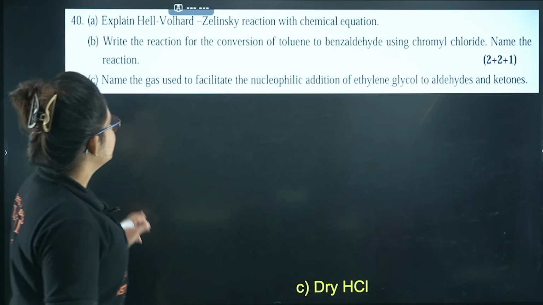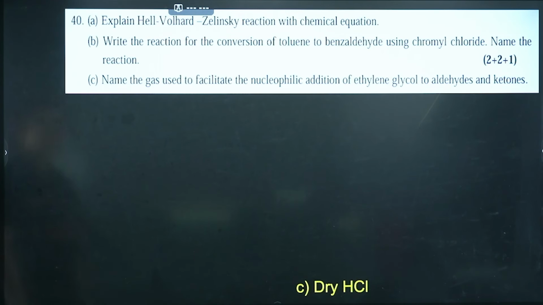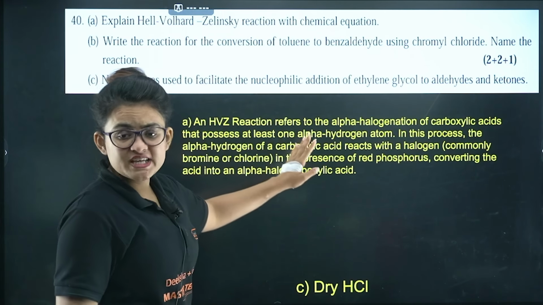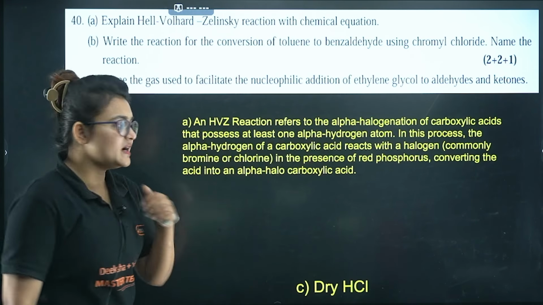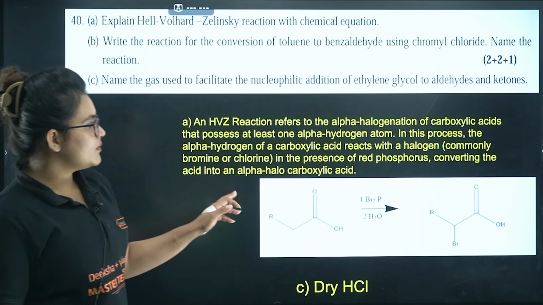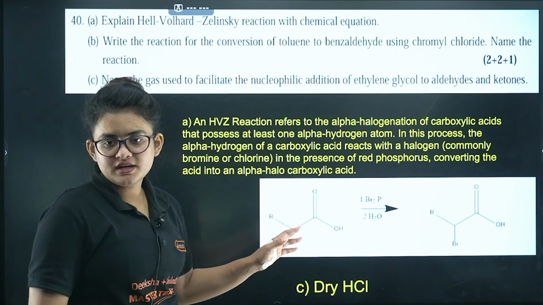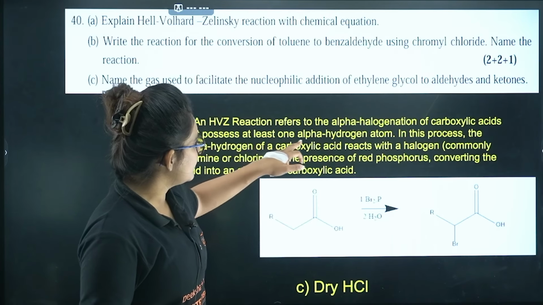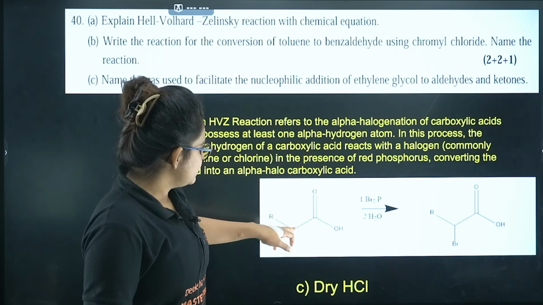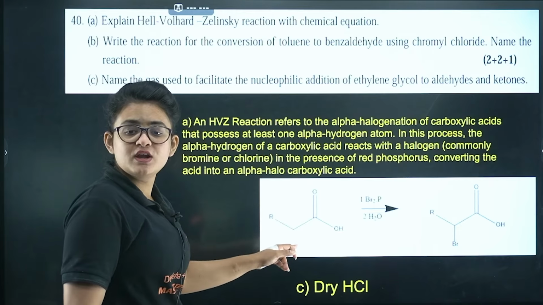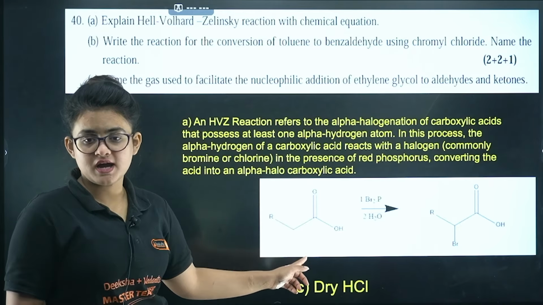Let's proceed. Here you can see the next question: explain Hell-Volhard-Zelinsky reaction with chemical equation. So this is an explanation of the HVZ reaction. Basically, if you are having a carboxylic unit, and here you want to add one halogen in the alpha position of the carbonyl.